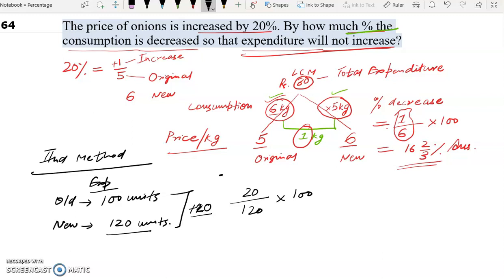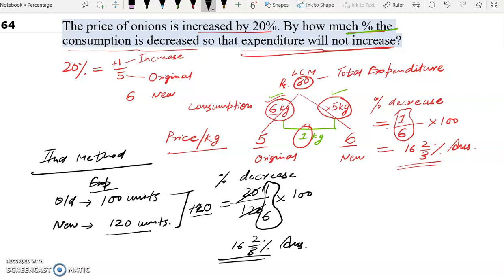So percentage decrease is equal to 20 upon 120 into 100. 20 into 1, 20 into 6, 1 by 6. This is in fraction. 1 by 6 in percentage is 16 2 by 3%. And this is our answer.